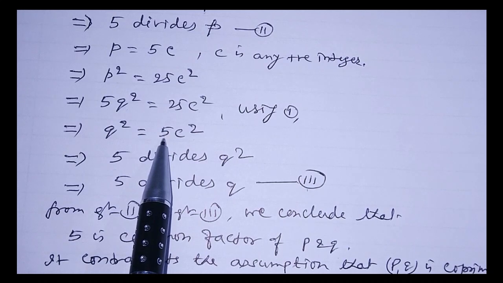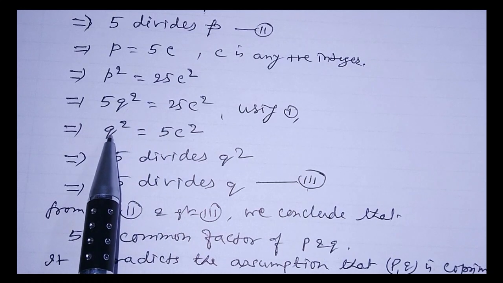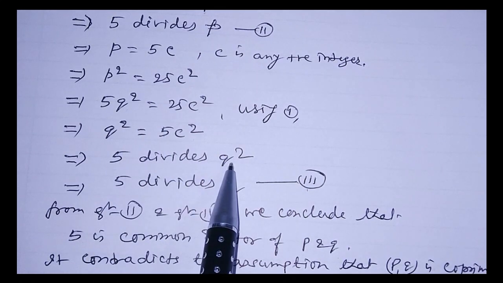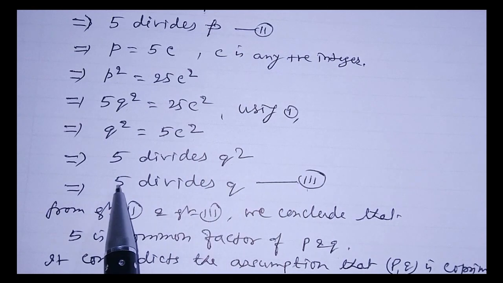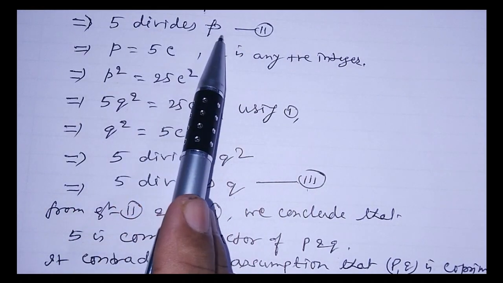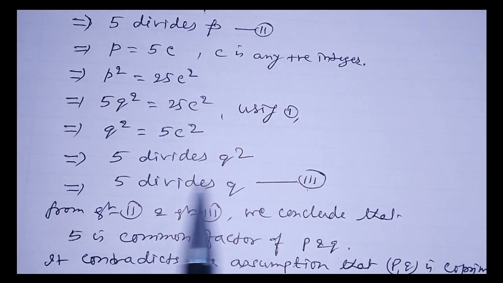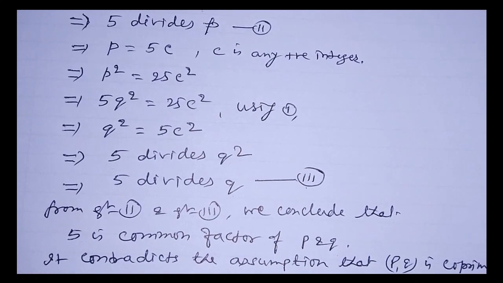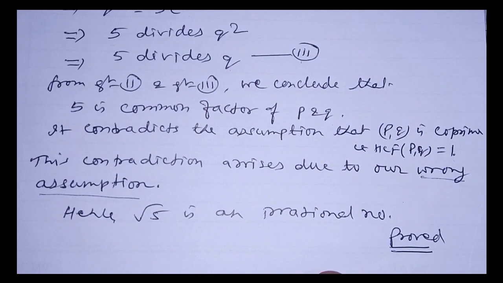So 5 divides q square, and by the same property 5 divides q. So from equation number 2, 5 divides p, and equation number 3, 5 divides q, we conclude from 2 and 3 that 5 is a common factor of p and q.